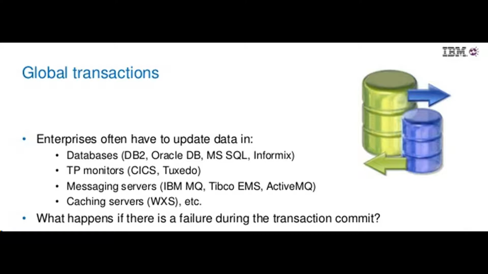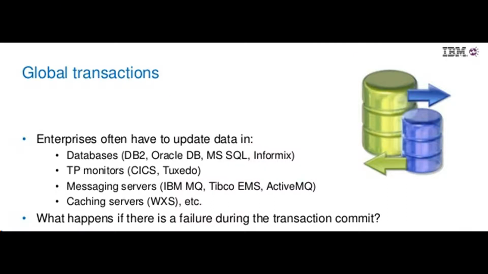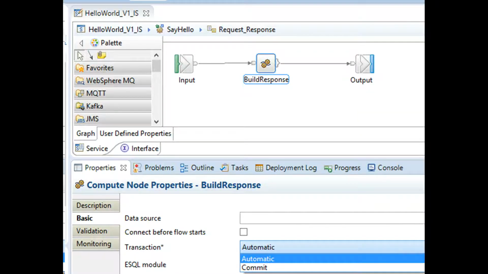If you want the updates that are made by the flow to be globally coordinated by an external transaction manager, you must configure the flow properties. To use global transactions, IIB must have access to WebSphere MQ. You can decide for each individual node whether it participates in the flow transaction or operates independently.